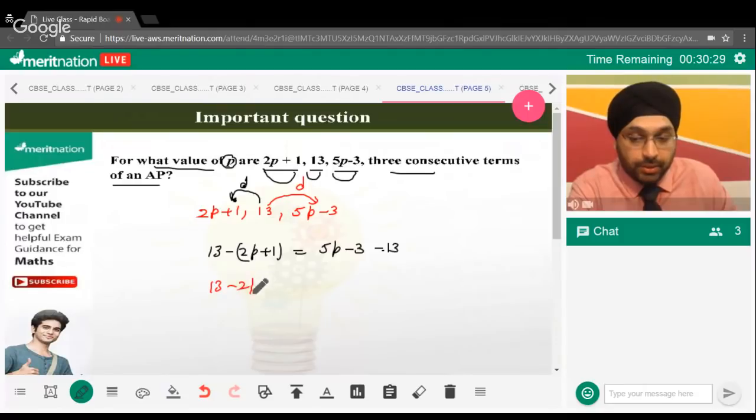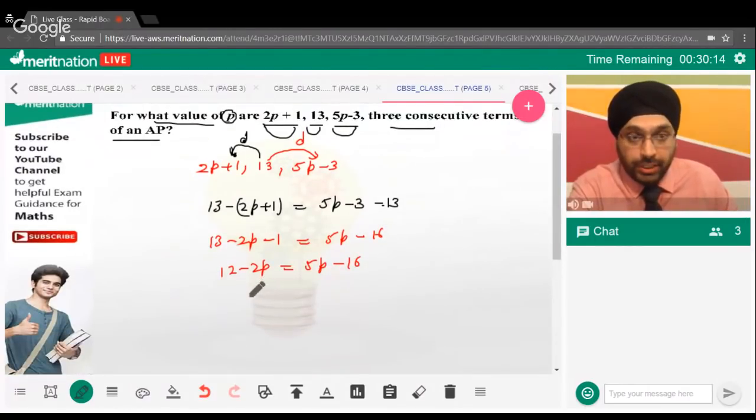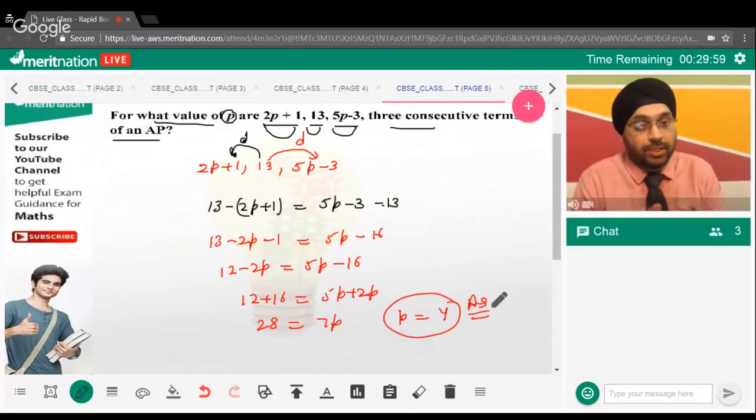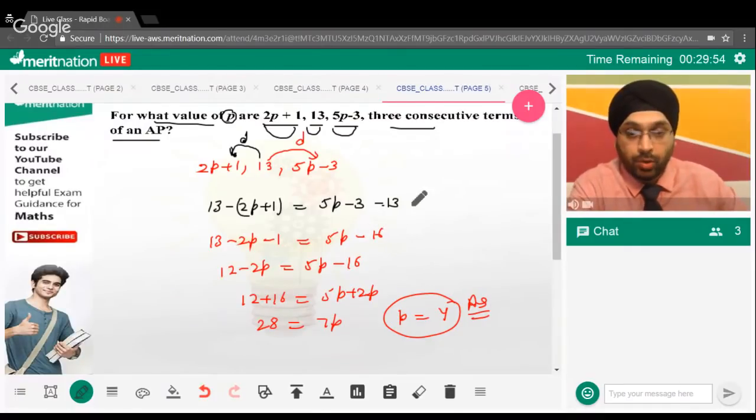Now when you open the brackets, that will be 12 minus 2p equals 5p minus 16. When you rearrange it, 12 plus 16 will be equal to 5p plus 2p. So that will be 28 equals 7p, so p will be 4. That's your answer. This is how we can use the concept of arithmetic progression to find the value of p. I hope the concept is clear now.